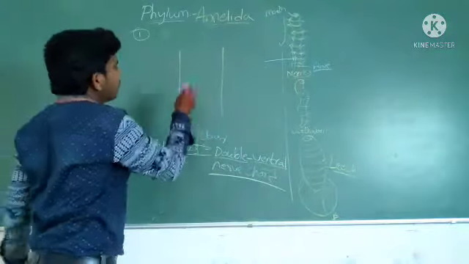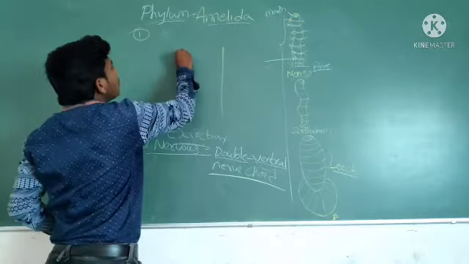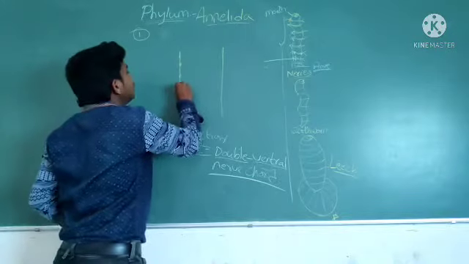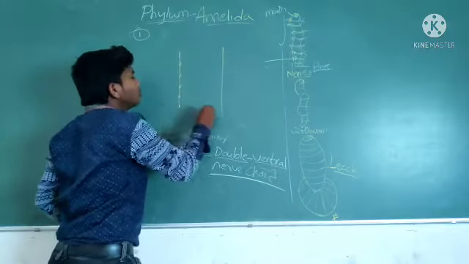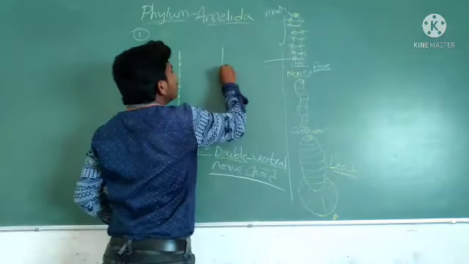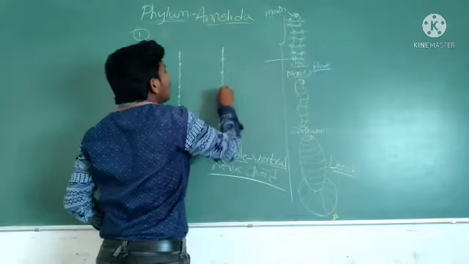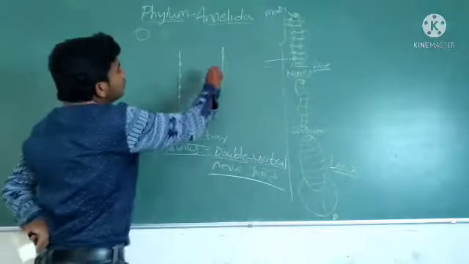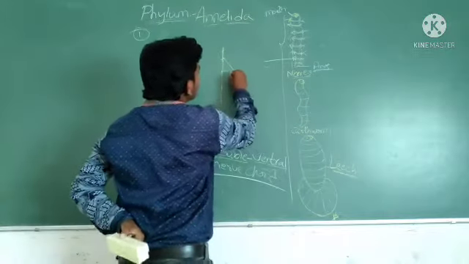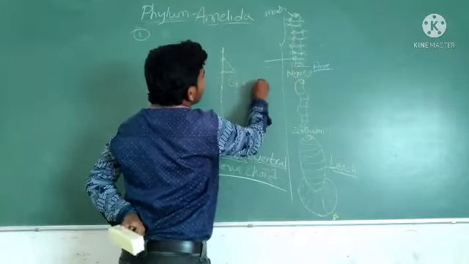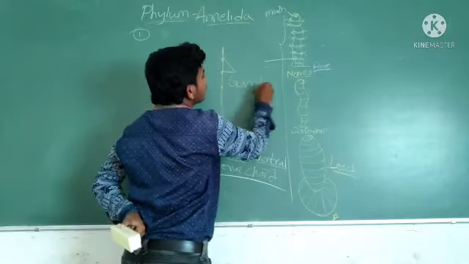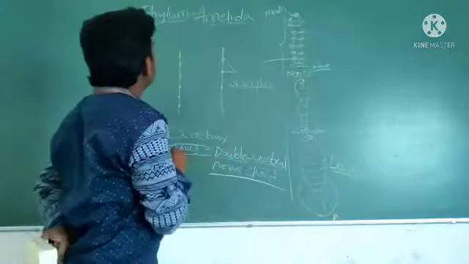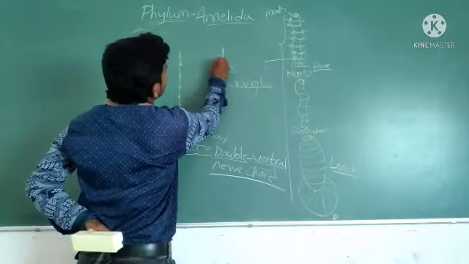On the surface of this double ventral nerve cord, small dots form. These dots are called ganglia. See here.